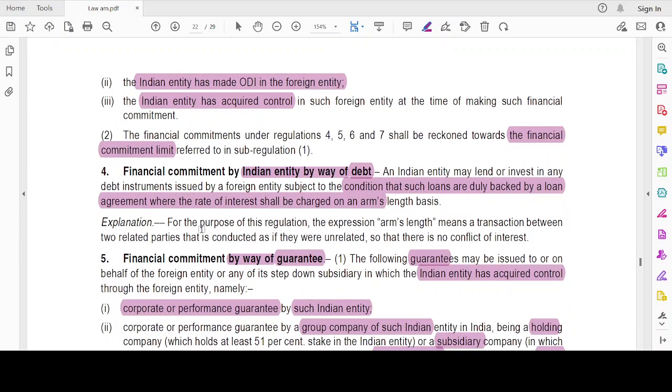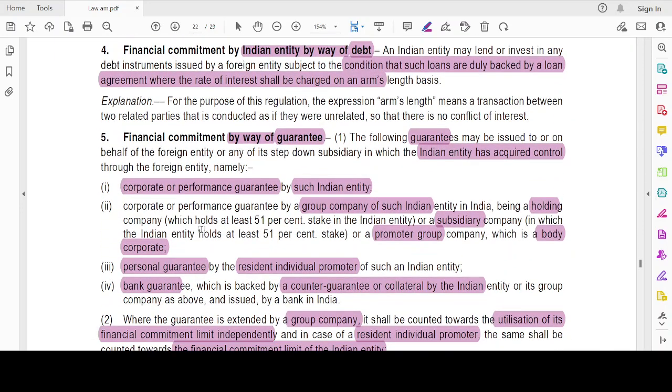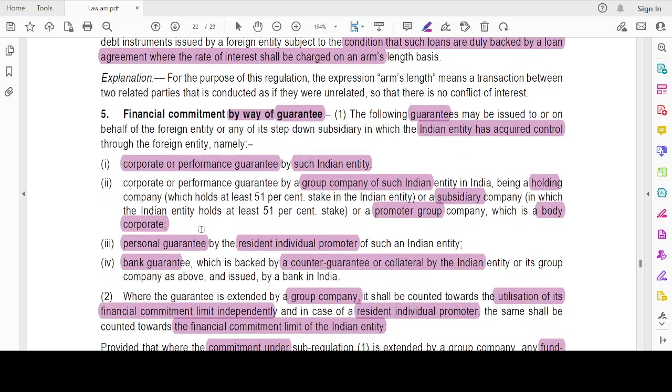Okay, then financial commitment by way of guarantee. It is a non-fund based facility, right? The following guarantees will be issued to or on behalf of the foreign entity or its step-down subsidiary in which the Indian entity has acquired control through the foreign entity. Namely, see, I can issue a guarantee, or I can be the guarantor, for or on behalf of the foreign entity or its step-down subsidiary over which I have gained control via the foreign entity.